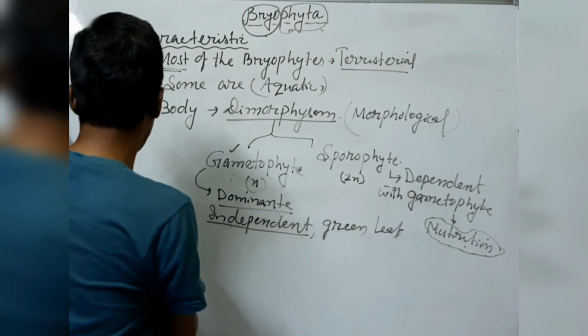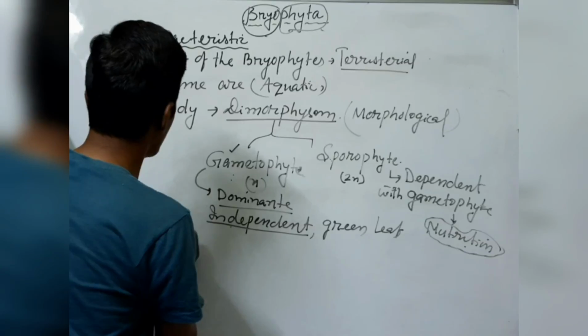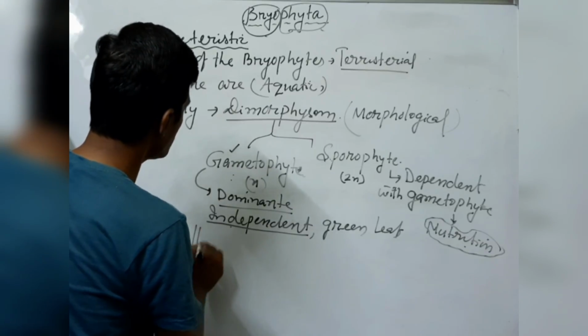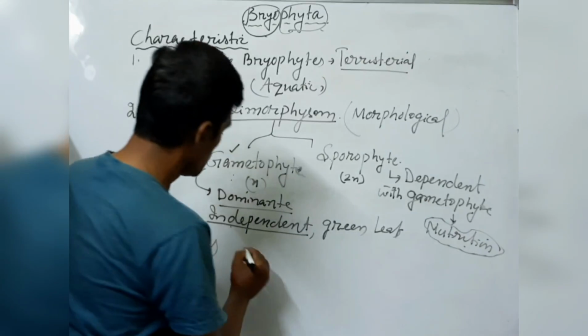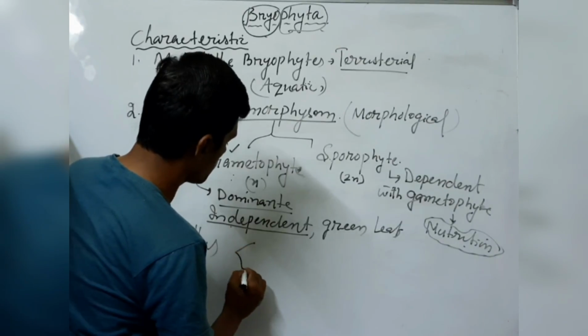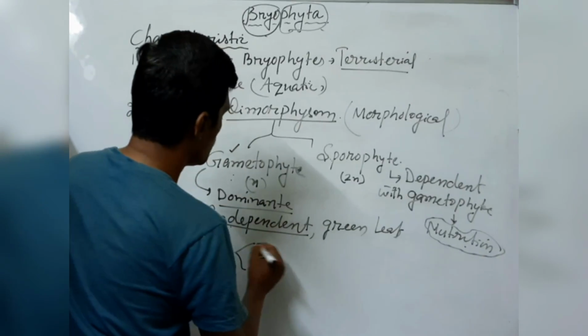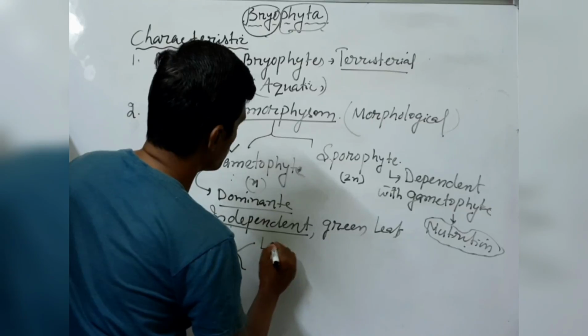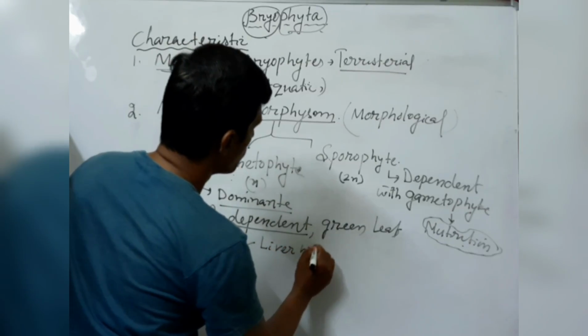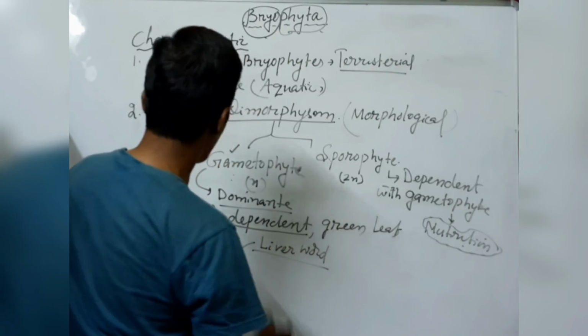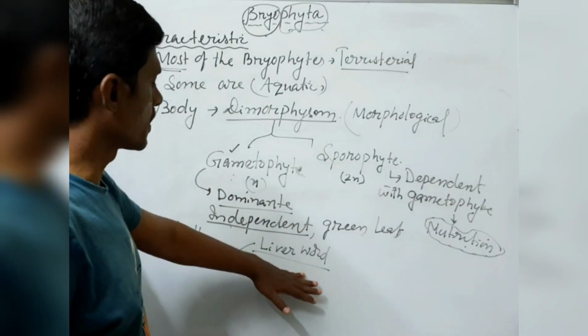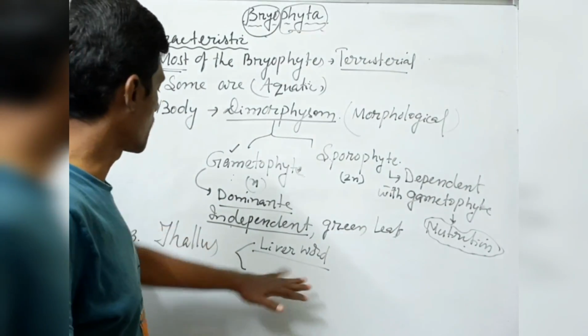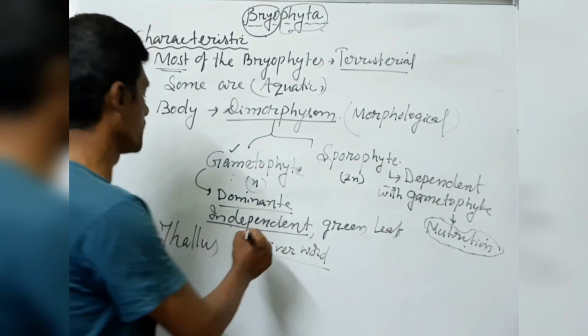Now come to the thallus, meaning the plant body. Sometimes, we can say liverwort. In liverwort, the plant body looks like a thallus, so for thallus you can give the example of liverwort.